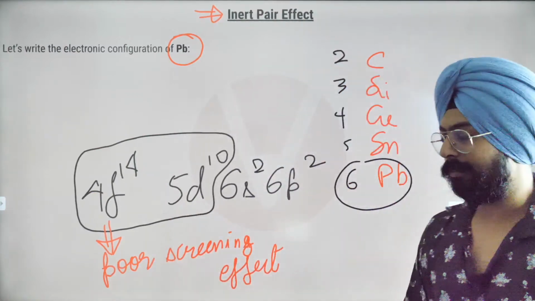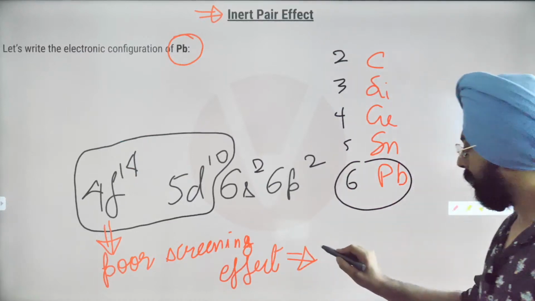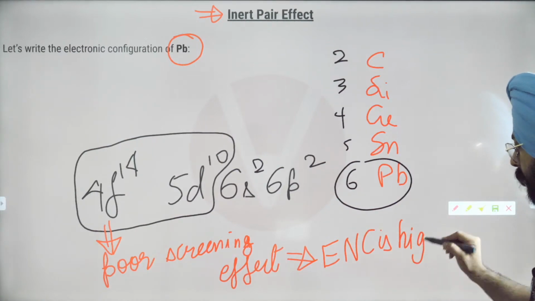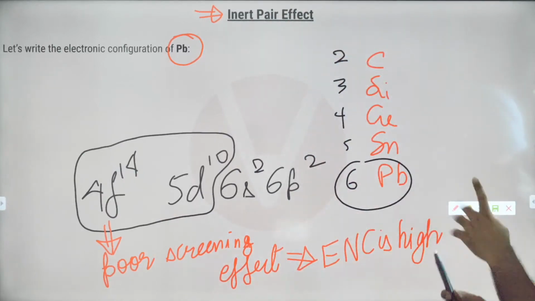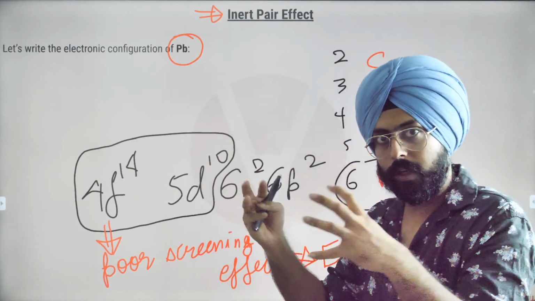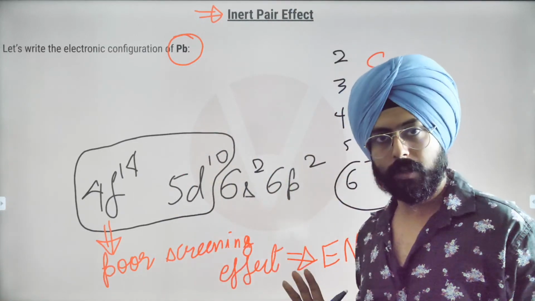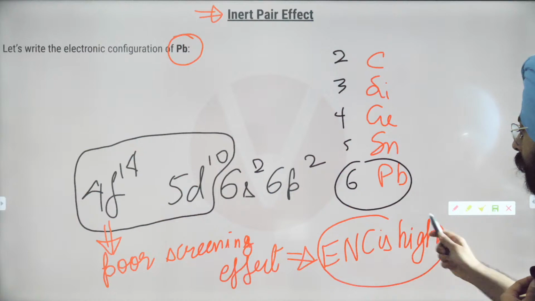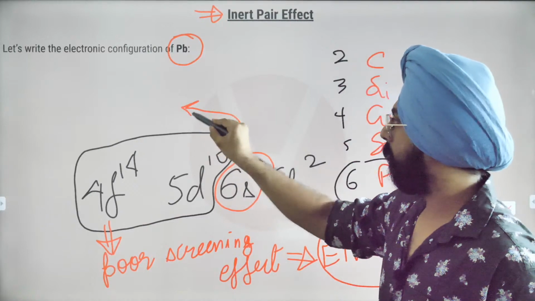Because there is a poor screening effect of 4f14 and 5d10 orbitals, this implies that the effective nuclear charge is high. Effective nuclear charge is discussed for the valence electrons. So effective nuclear charge is very high. So my dear friends, see, s orbitals are close to the nucleus, spherical. P orbitals are lobes, so they are a little farther from the nucleus compared to s orbitals. So because of this high effective nuclear charge,